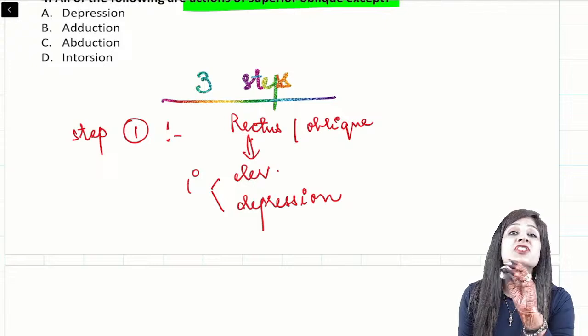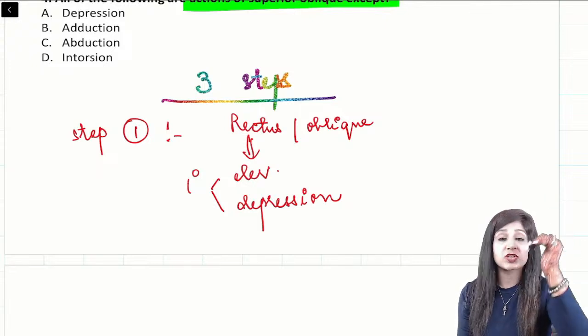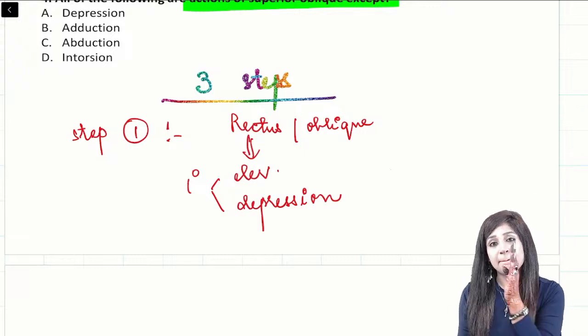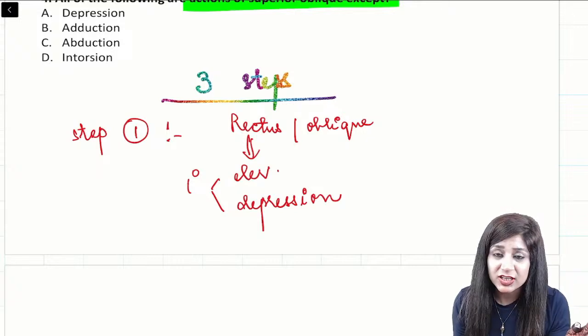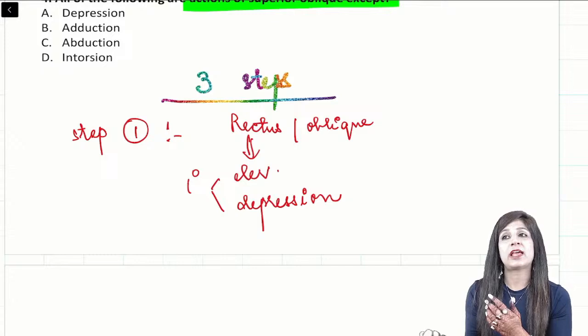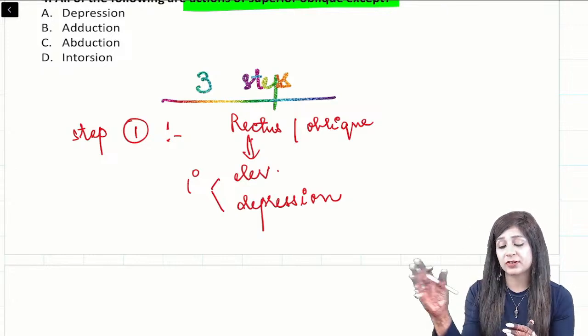Rectus का मतलब क्या है? Straight. Rectus means straight. So they will always go straight in the same direction. Superior rectus elevation, inferior rectus depression, medial rectus adduction and lateral rectus abduction. Squint में सबको problem रहता है, that's why I am trying to elaborate the squint. ठीक है? So we have elevation, depression, adduction, abduction.